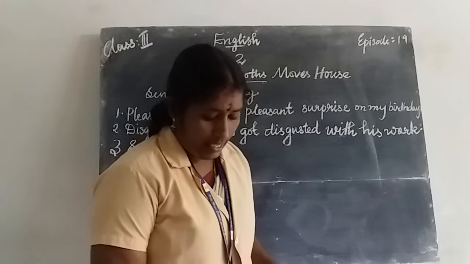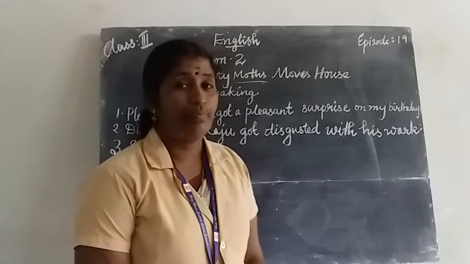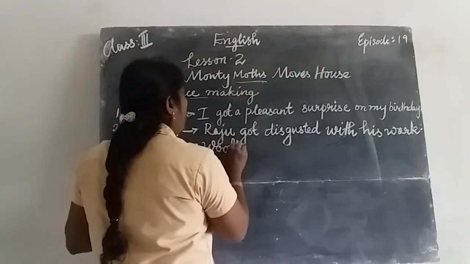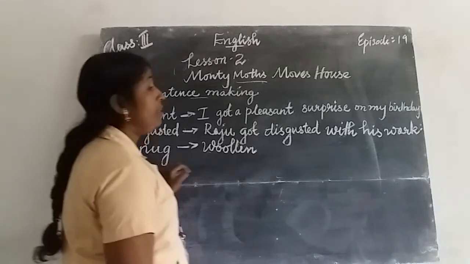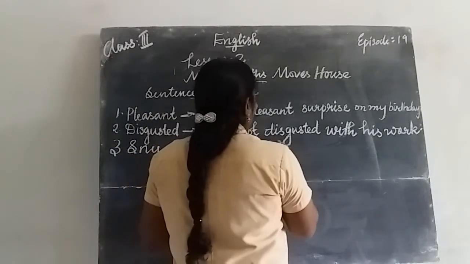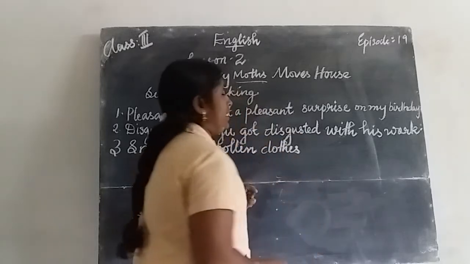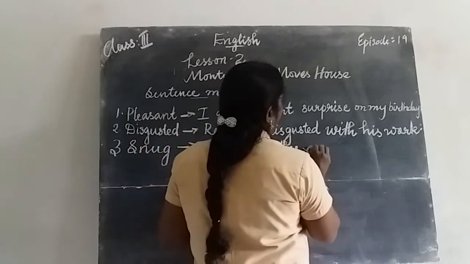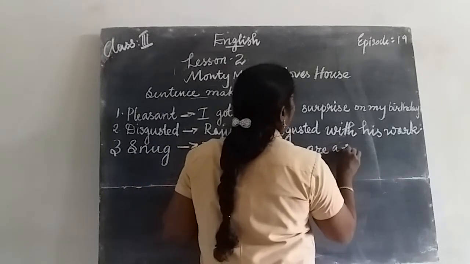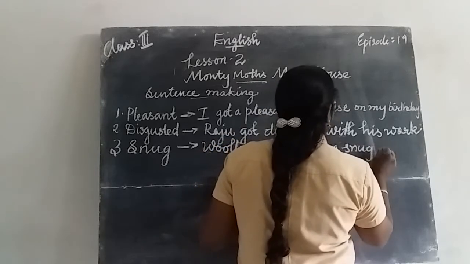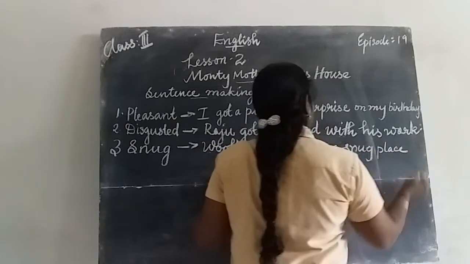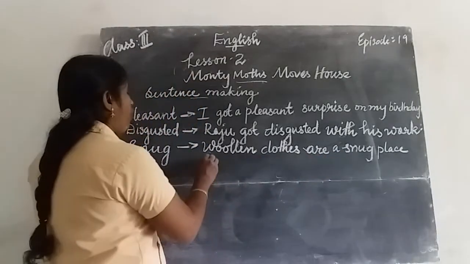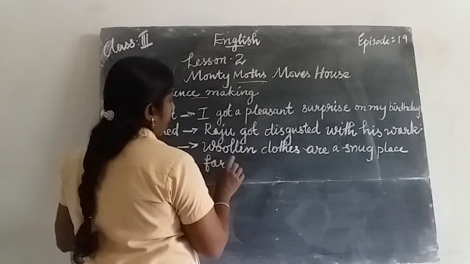Woolen clothes are a snug place for moths.